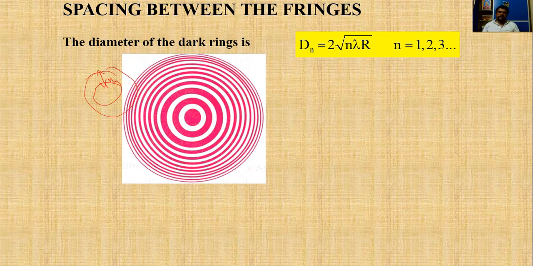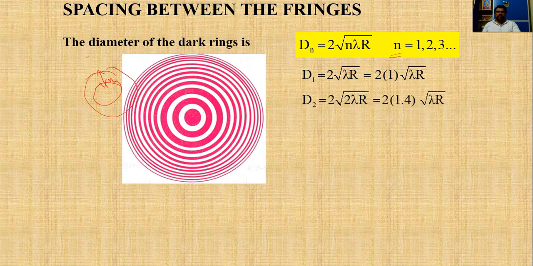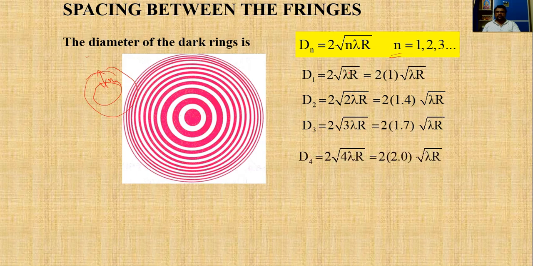So to find the spacing between the fringes or rings, we use the dark rings only. The diameter of the dark ring is dn equal to square root of 2n lambda r, where n can take values 1, 2, 3 and so on. Then d1 becomes 2 square root of lambda r, d2 will be equal to 2 square root of 2 lambda r, d3, d4 and so on.